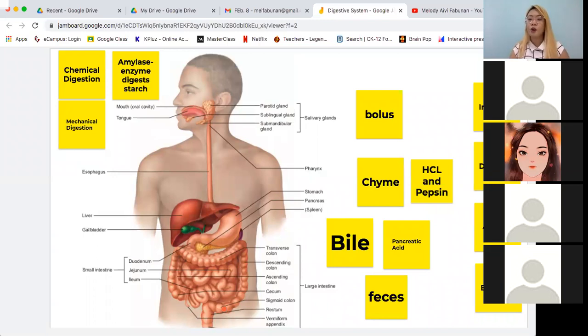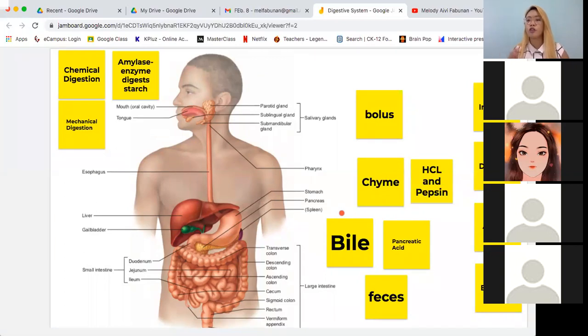Okay? So continue pa rin yung absorption in the large intestine, pero ang ina-absorb niya na is actually the water. Because water is essential in a lot of chemical processes that happens inside your body. So the production of energy in itself uses water. So kailangan mo ng water sa katawan. So yung water coming from the undigested food, ina-absorb siya ng large intestine. Until such a time na pagdating niya na sa descending colon, wala na halos siyang ma-absorb na water.